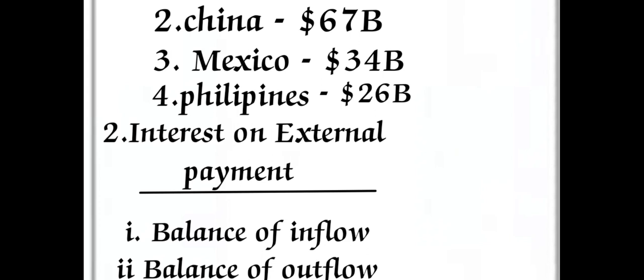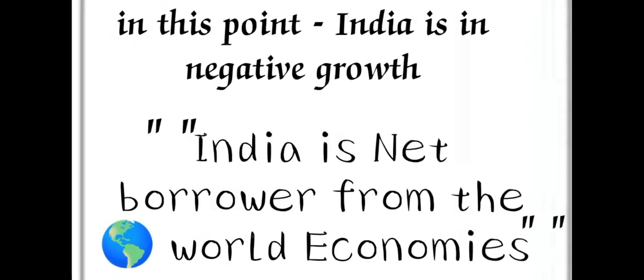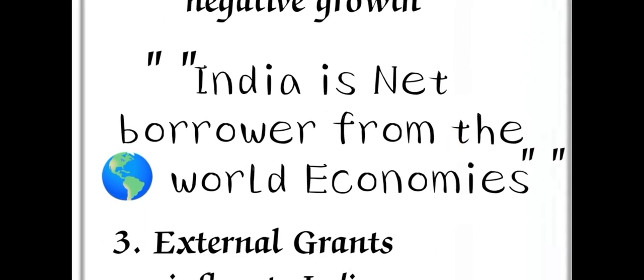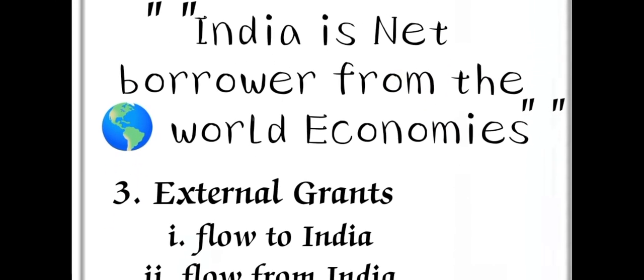Next important one is interest on external payments, for example the balance of inflow or outflow. This is also divided into two. On this point, India is always in negative growth, because India is a net borrower from the world economies. It means we are borrowing money, but we are not giving money to other countries on the basis of interest rates. So India is a net borrower from the world economies.